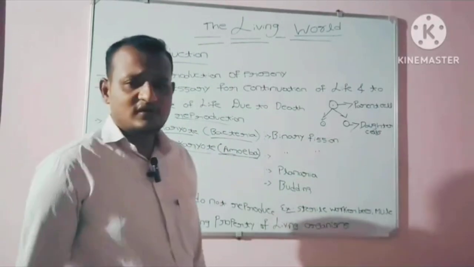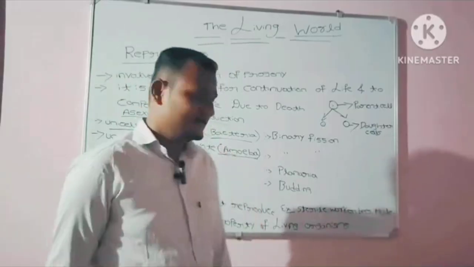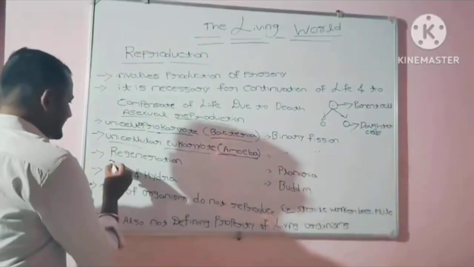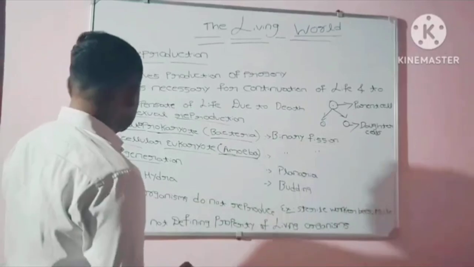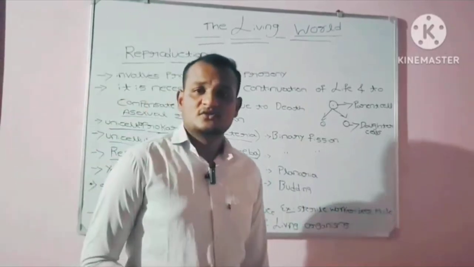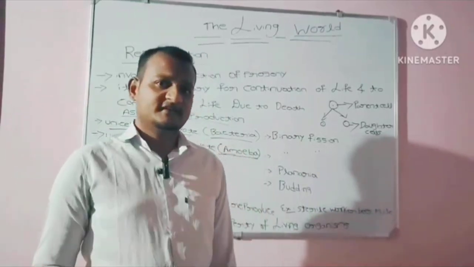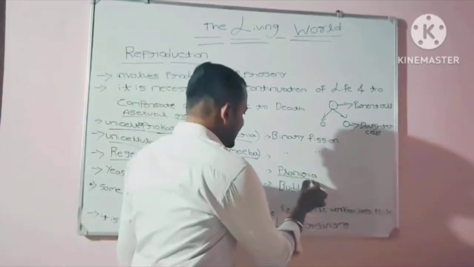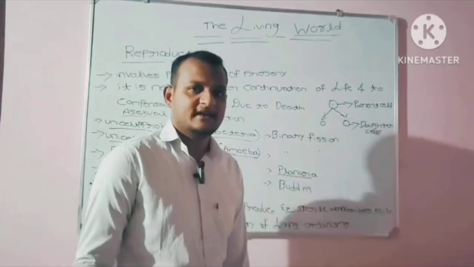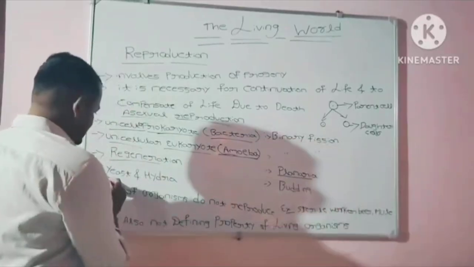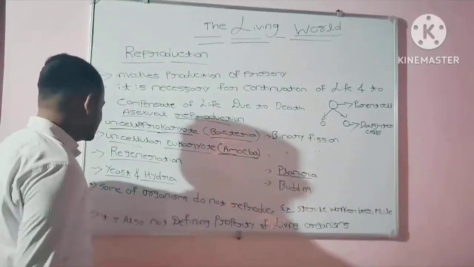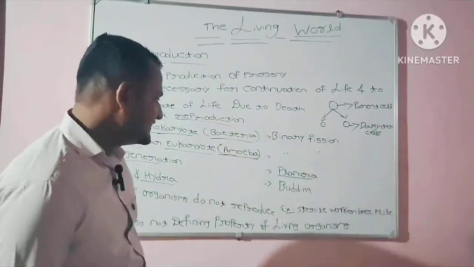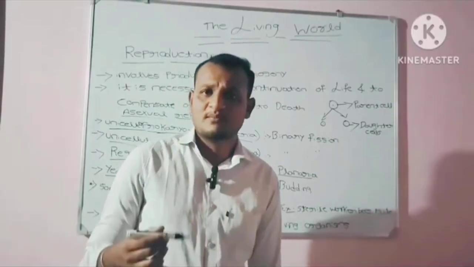The amoeba also reproduces through binary fission. Regeneration: an organism can also reproduce through regeneration. The best example for regeneration is planaria. Yeast and hydra reproduce through budding.